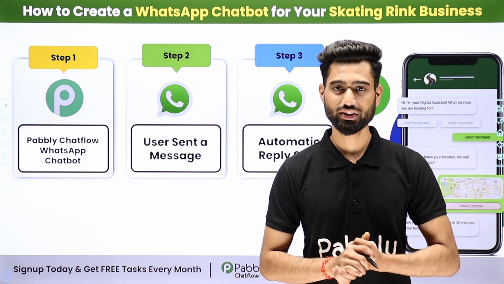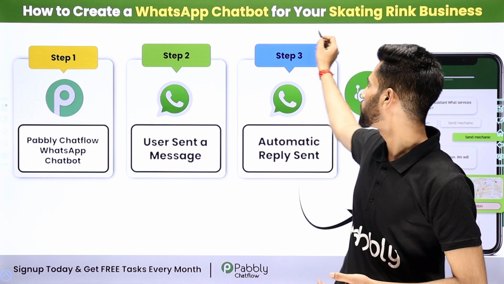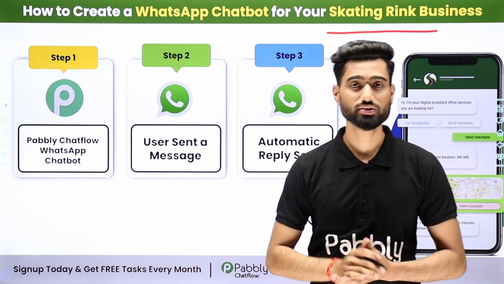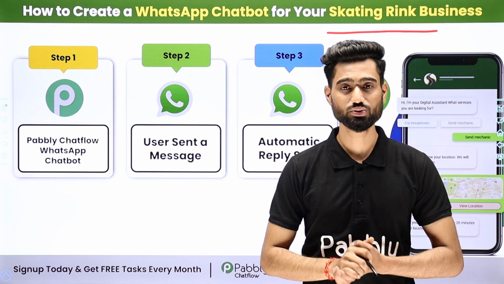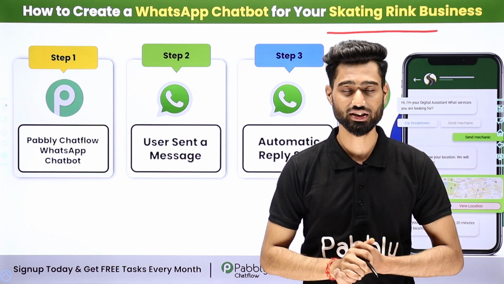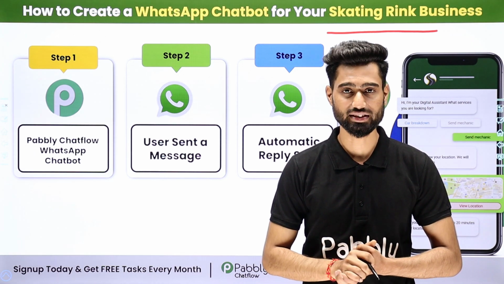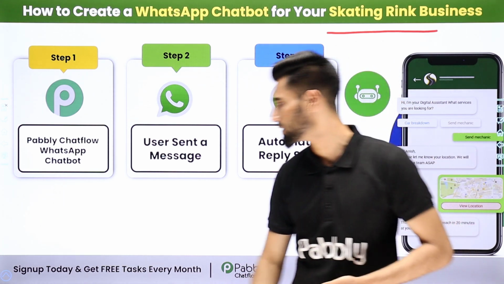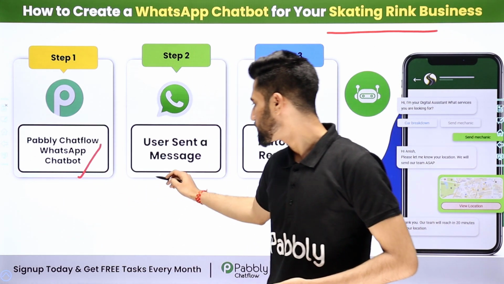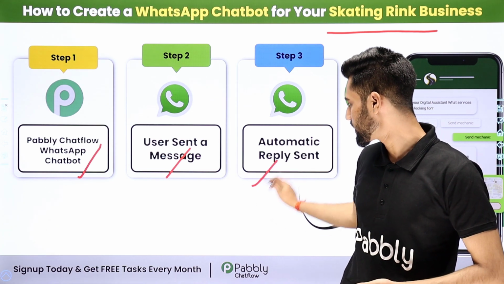In this video, we are going to learn how to create a WhatsApp chatbot for your skating ring business. Suppose as the owner of a skating ring business, I use a WhatsApp chatbot to let visitors check session timing, get promotions and book tickets. We can automate this process with the help of Pabbly Chatflow WhatsApp chatbot. When users send a message, the chatbot automatically replies.